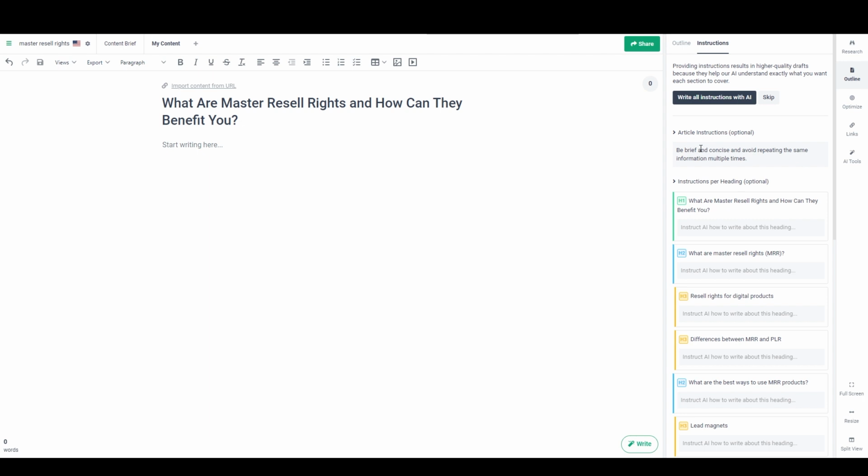Now, this is very important because AI does tend to be a little bit long-winded at times and a little bit repetitive at times. And this is in no way going to inoculate us against that. However, it does seem to help if you just mention that you don't want it to do that.